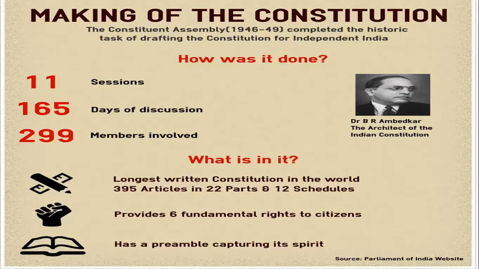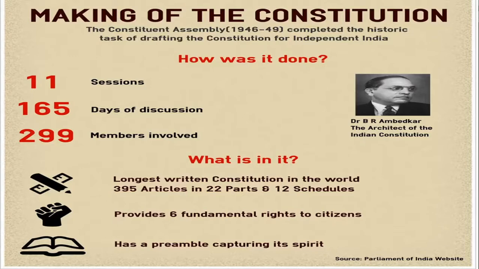Now the Indian constitution is the longest written constitution in the world. There are many countries which have their own constitutions, but India has the distinction of having the longest written constitution in the world. It provides 6 fundamental rights to its citizens, and there is a preamble also which tells you about what is there in the constitution.